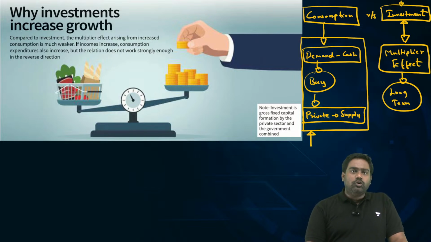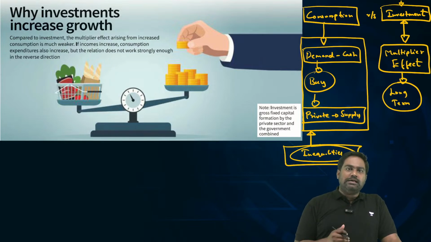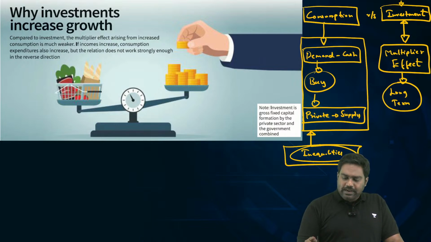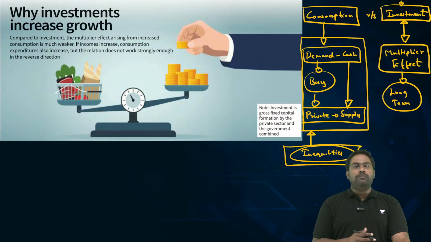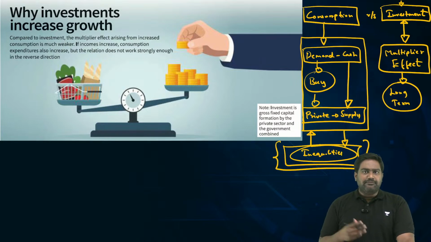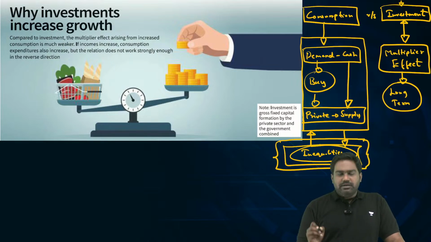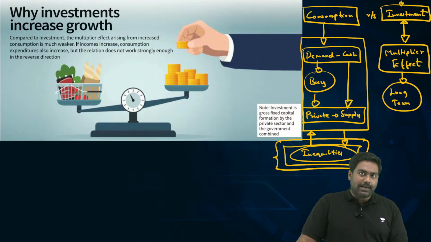A consumption-led growth model will create more inequalities in the society. Because those who have enough money in their hands, the rich, the middle class, they will do well in a consumption-led economy because they have enough money to spend, and any move by the government, by the RBI to place more money in the hands of the people will benefit the rich, the upper class, the middle class, whereas those who do not have the financial resources and livelihood opportunities, they will continue to suffer. Your economy will never witness equitable growth. It will not be inclusive growth as well.